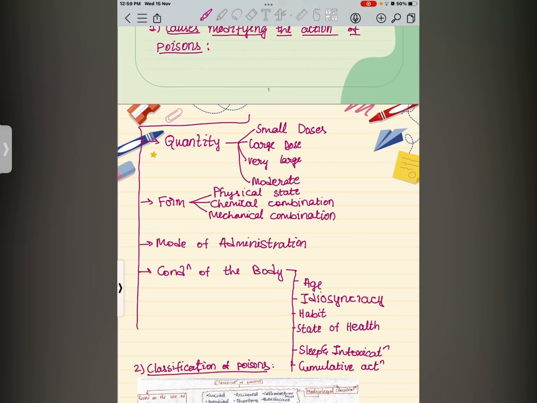And chemical combination. The action of poison depends upon the solubility or insolubility resulting from a chemical combination. For example, silver nitrate when mixed with hydrogen chloride. First of all, silver nitrate is a strong poison, and hydrogen chloride is also a strong poison. When they are both mixed, it produces a chemical compound called silver chloride, which is an insoluble and harmless salt. So what do we understand by this? When two strong poisons are mixed, they can produce an insoluble harmless salt.